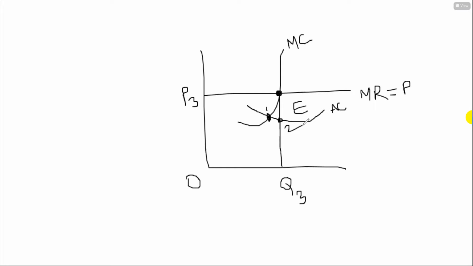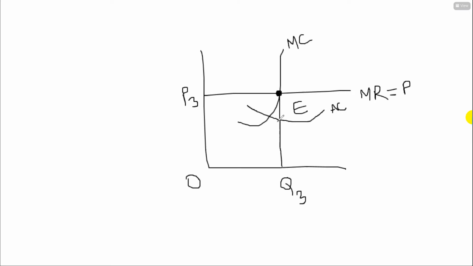No, sir. Two. Okay, obviously two. Not one. Because from the equilibrium point, draw a line above and below, which touches average cost. That is the average cost point.